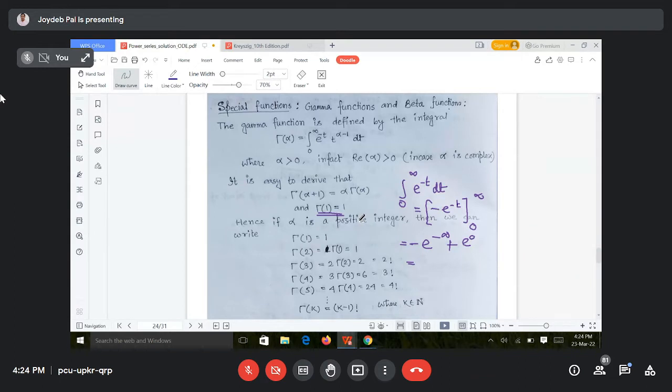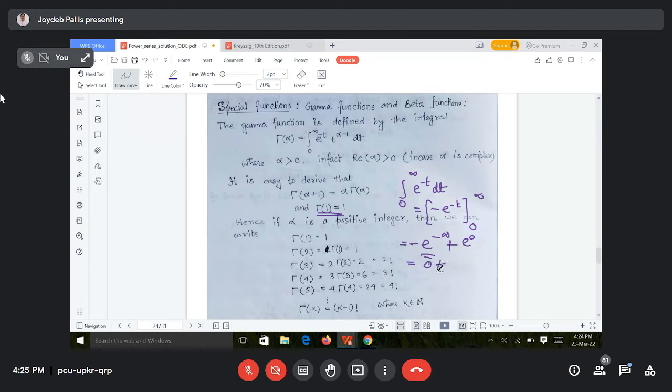It is 0. Actually, it is an improper integral, so you have to think of the limit as t tends to infinity of e to the power minus t, and the result is 0. So e to the power minus infinity tends to 0, and therefore you can directly put e to the power minus infinity equal to 0.